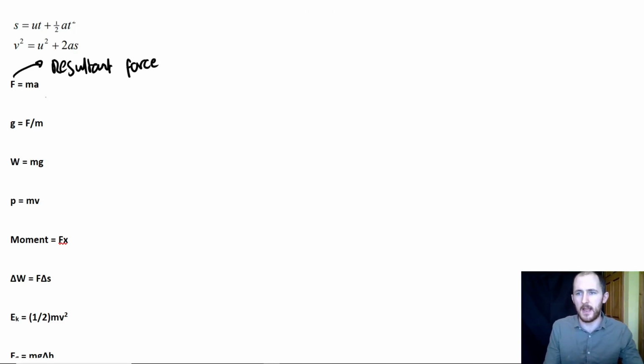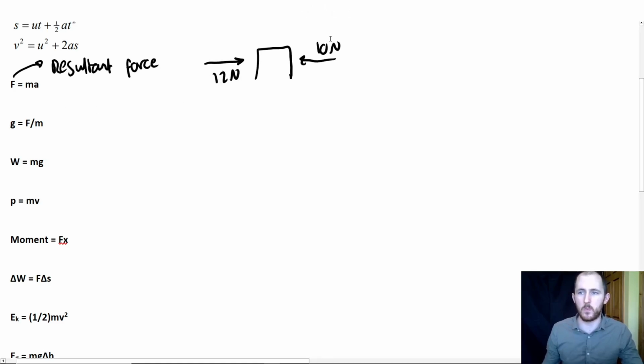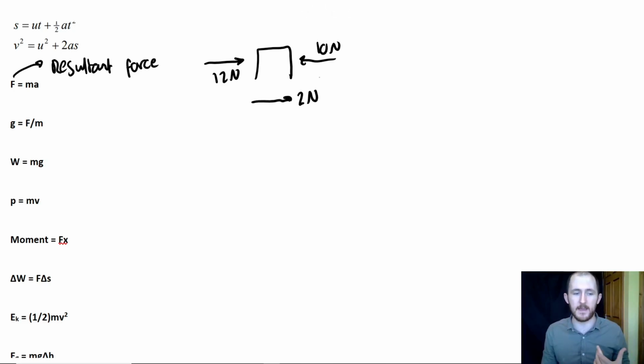Well, let's say we have a box, there's 10 newtons this way, 12 newtons this way. F equals ma wouldn't just apply to one of these forces, it'll apply to the overall force to the right. Okay, so you need to bear that in mind. F equals ma, although it seems like a very easy and simple equation, you're going to be using it a hell of a lot in other chapters in A-level physics.